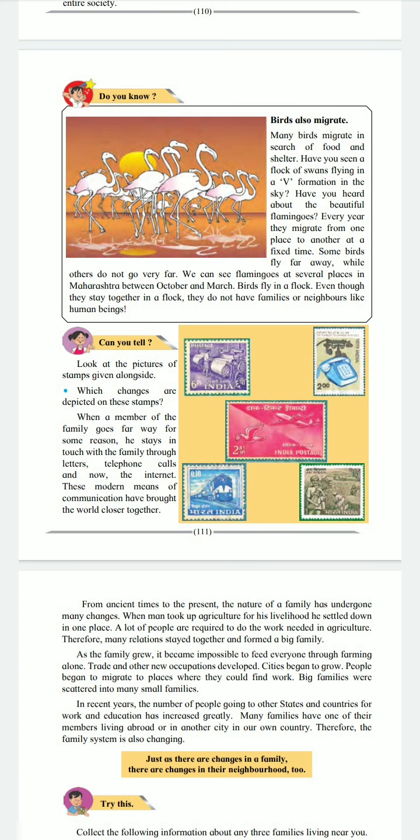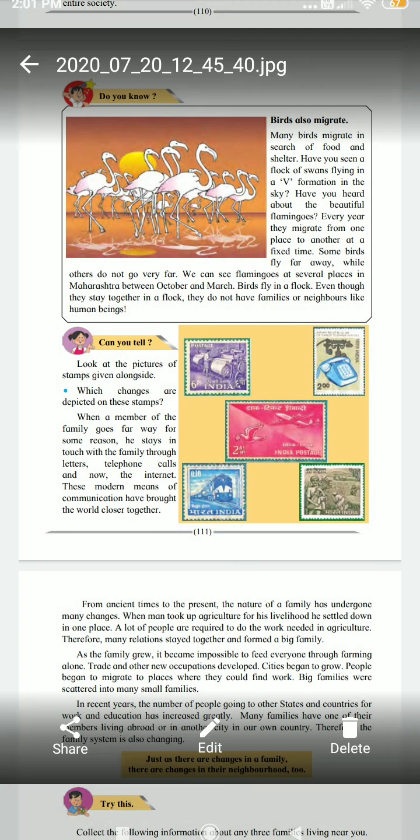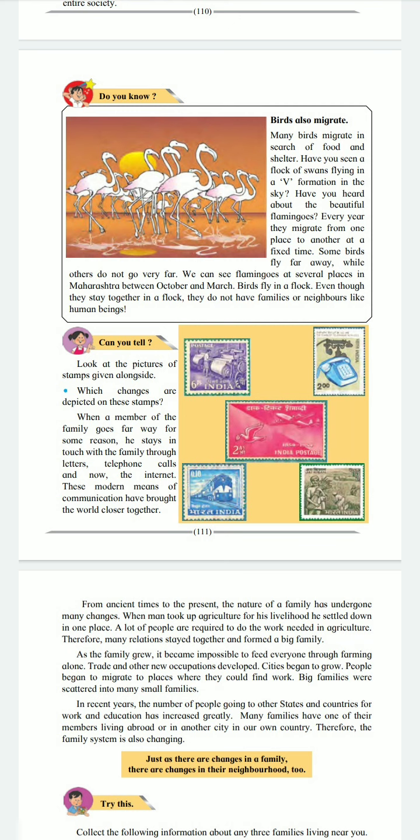From ancient times to the present, the nature of a family has undergone many changes. When man took up agriculture for his livelihood, he settled down in one place. A lot of people are required to do the work needed in agriculture. Therefore, many relations stay together and form a big family. As the family grew, it became impossible to feed everyone through farming alone. Trade and other new occupations developed. Cities began to grow. People began to migrate to places where they could find work. Big families were scattered into very small families.